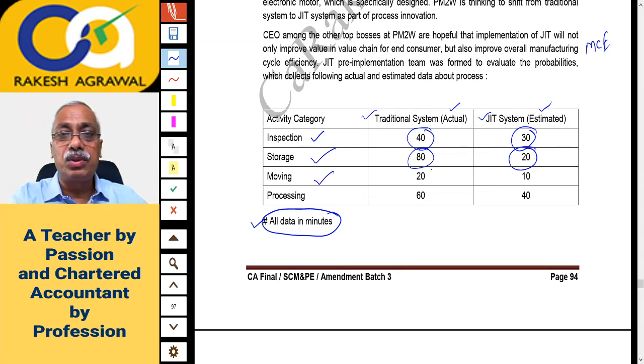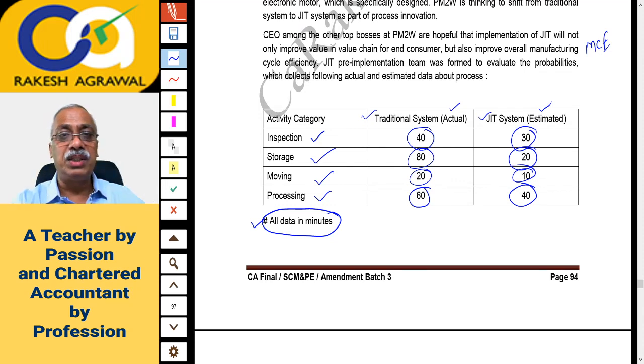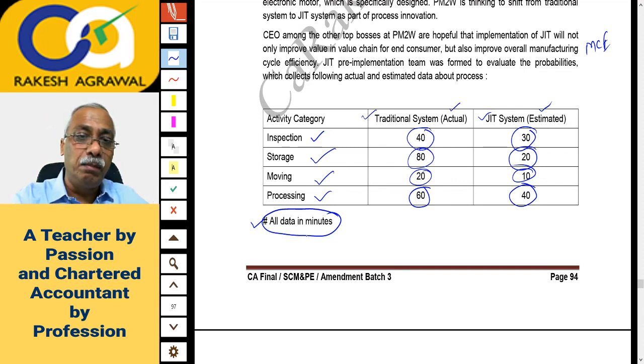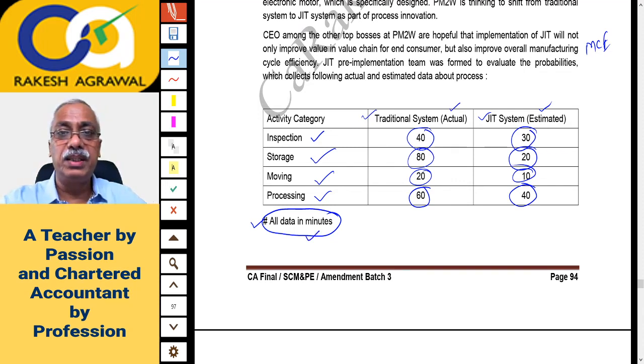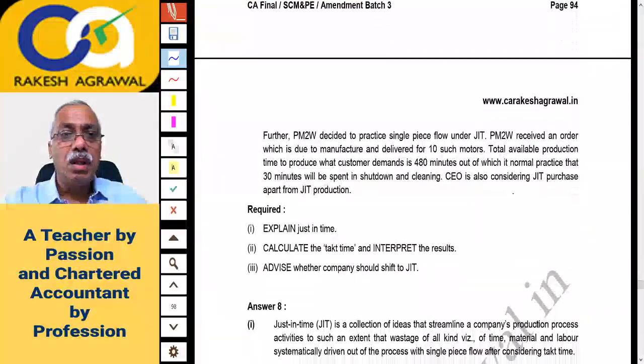On moving also, from 20 minutes it will go down to 10 minutes, and processing, that is actual production time, from 60 minutes at present will go down to 40 minutes. Naturally there will be substantial reduction in time. All the data is in minutes, actual and estimated under JIT. Let us see what it says.